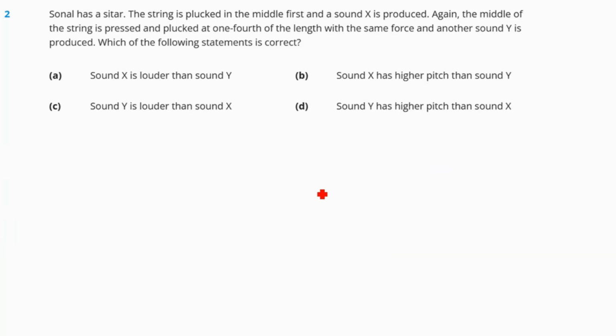When Sonal presses the string at 1/4 of its length, the vibrating part of the string becomes shorter. So sound Y has a higher frequency, that means higher pitch than sound X, while loudness remains the same because the plucking force is unchanged. So our answer should be option D: sound Y has higher pitch than sound X.